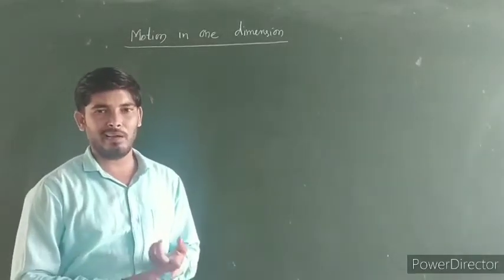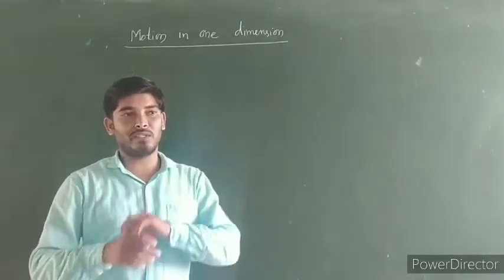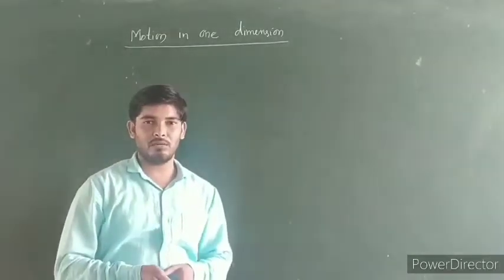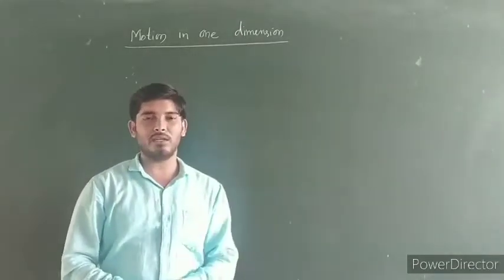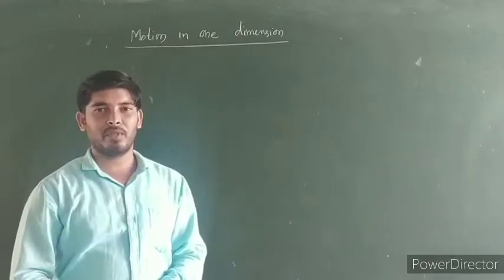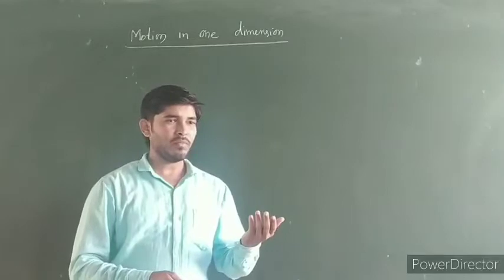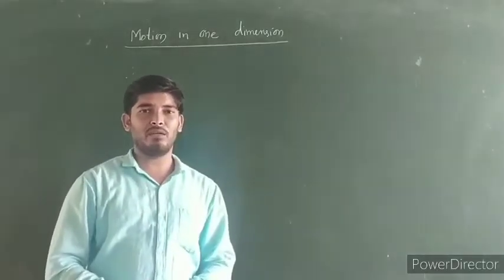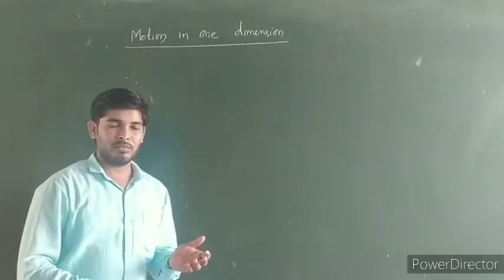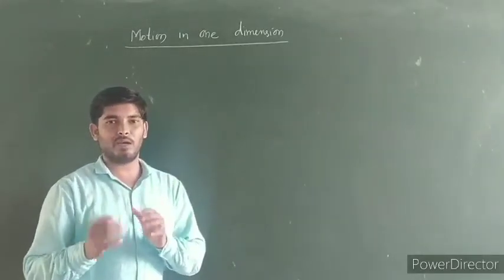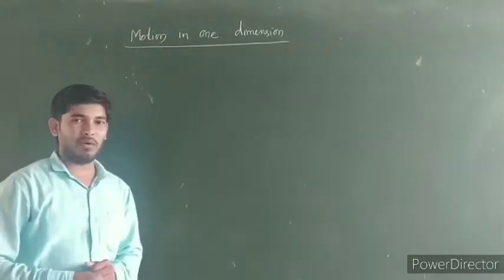For example, the length of an object, the mass of an object, the surrounding temperature, which is a measurable quantity, so it is considered a physical quantity. The height of a person, the distance traveled by the body, the displacement covered by the body in a certain time. All these quantities are measurable, so they are considered physical quantities.